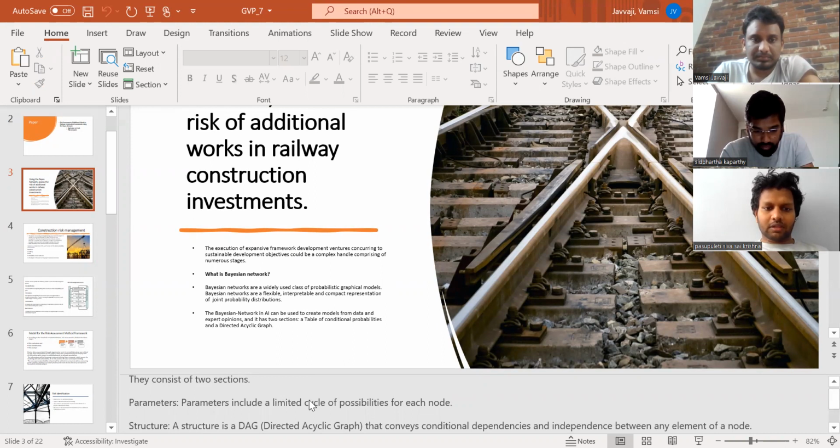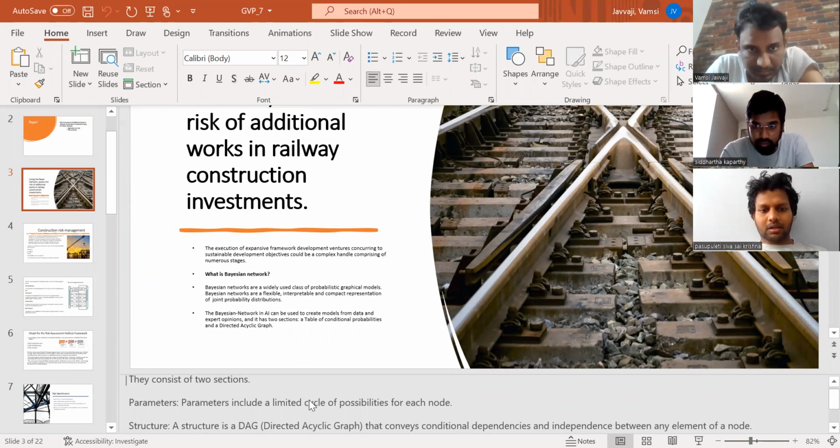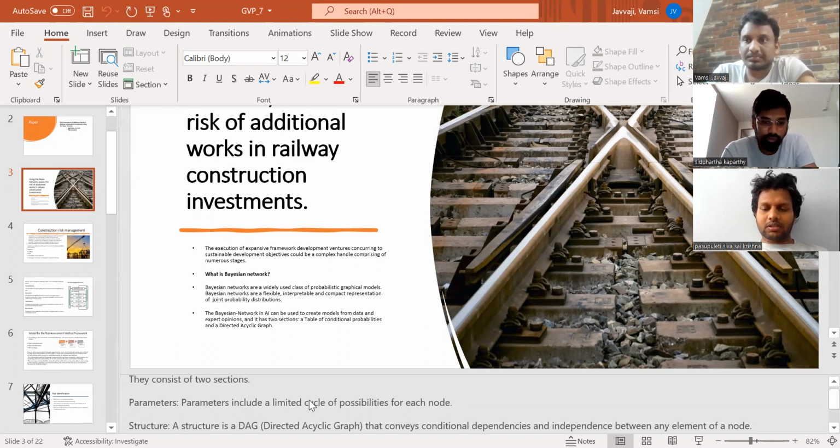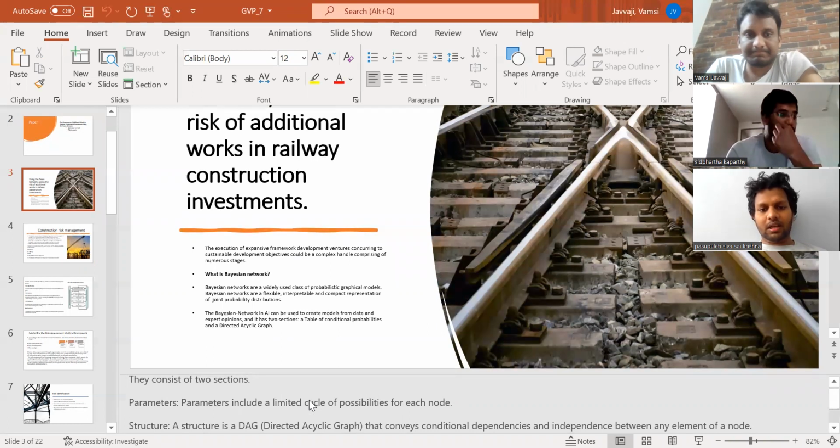The execution of expensive infrastructure development ventures in accordance with the sustainable development objectives is complex and comprises numerous stages. As we discussed earlier, there are a number of stages and a number of additional tasks that have to be performed.